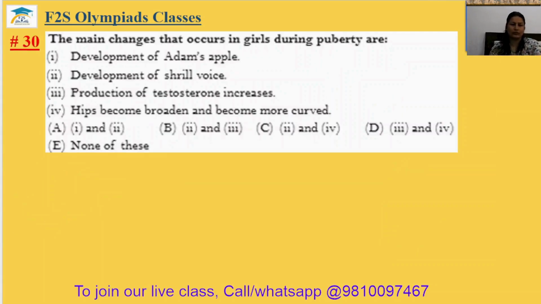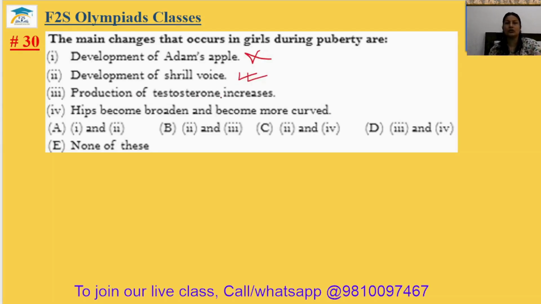Question number 30. The main changes in girls during puberty are development of Adam's apple. No, it is in the boys, not in the girls. Actually, the Adam's apple is the bone at the neck. It just extrudes in the puberty. Development of shrill voice. So yes, it is correct.